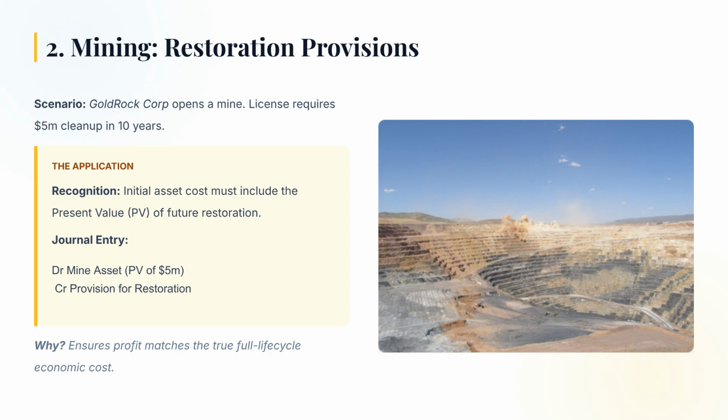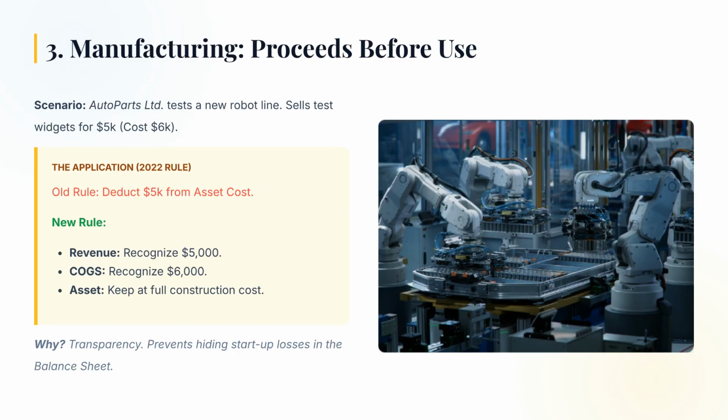Next, the mining sector. Gold Rock Corp has a legal obligation to clean up the site in 10 years. IAS 16 requires us to calculate the present value of that future cleanup bill and add it to the asset cost on day 1. If we didn't do this, the mine would look incredibly profitable in years 1 through 9, and then in year 10 it would look like a disaster due to the cleanup costs. By capitalizing this up front and depreciating it, we spread the cost of cleanup over the life of the mine. This prevents the company from paying out dividends from "fake profits" in the early years that should have been set aside for restoration.